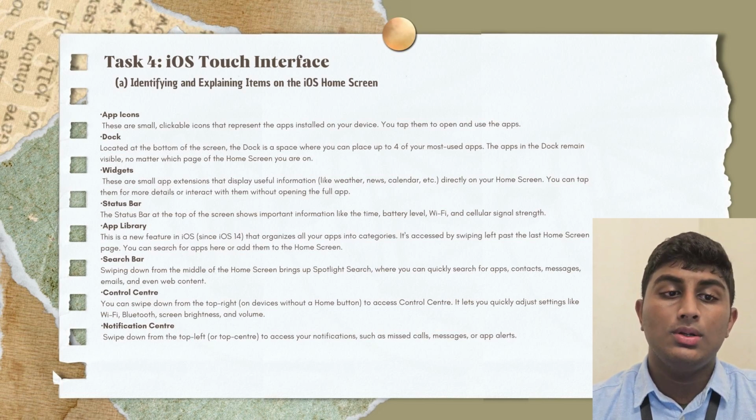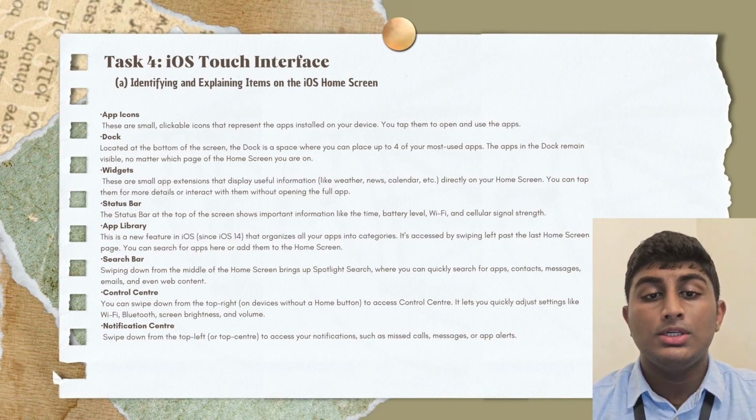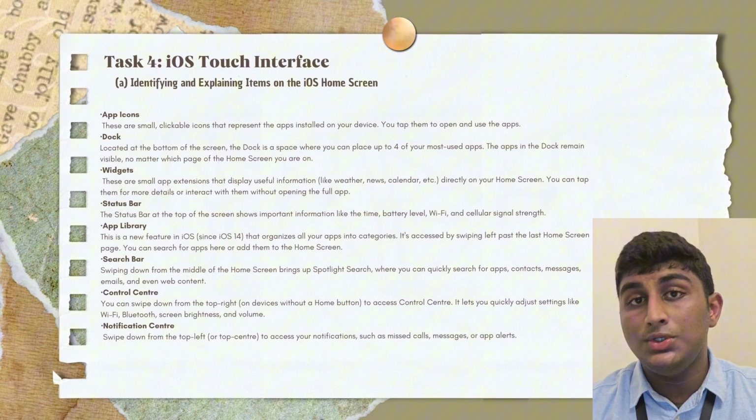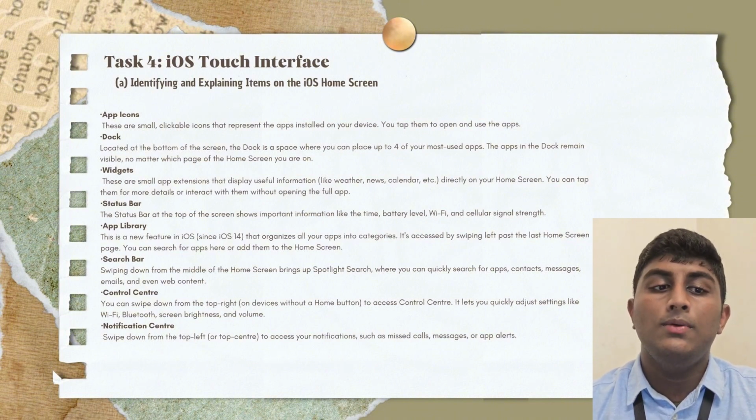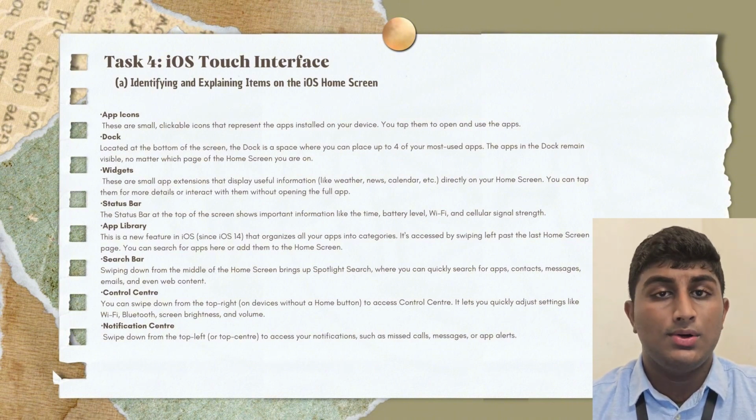The next one will be the dock, located at the bottom of the screen. The dock is a space where you can place up to 4 of your most used apps. The apps in the dock remain visible no matter which page of the home screen you are on.